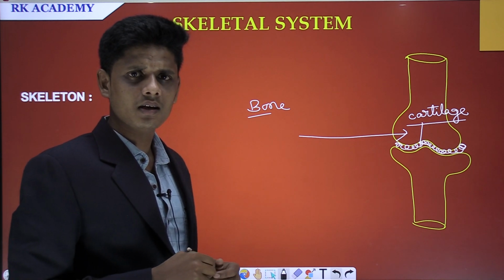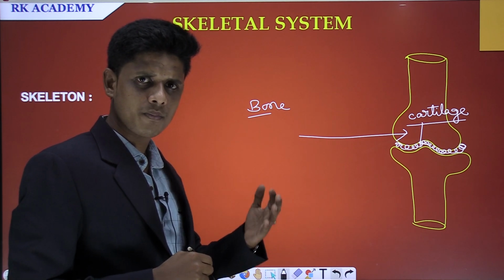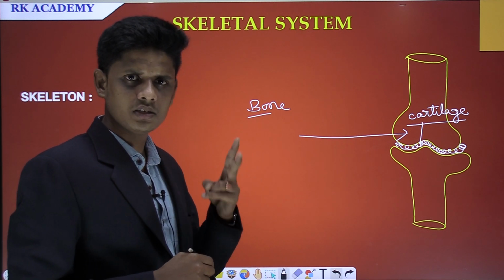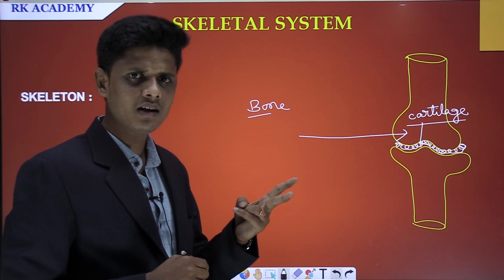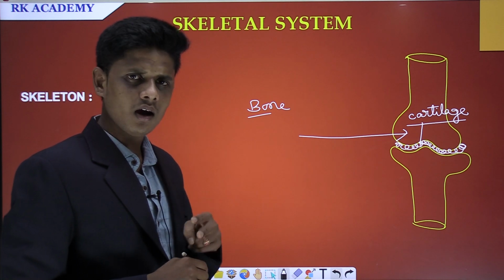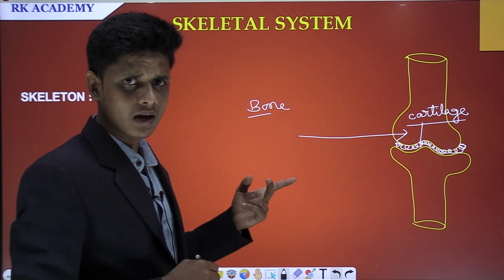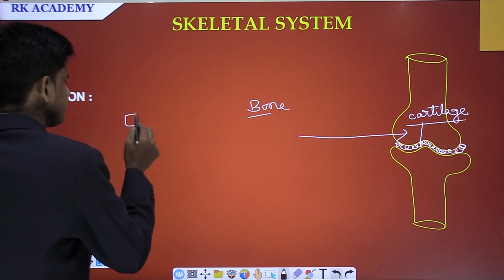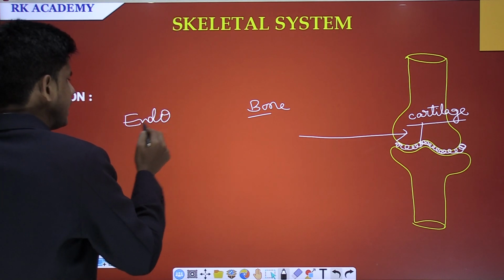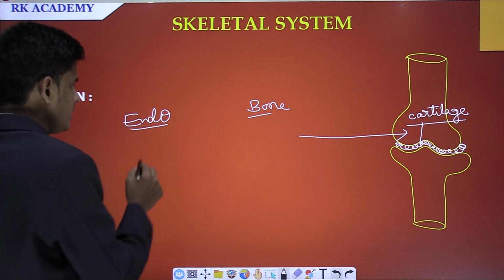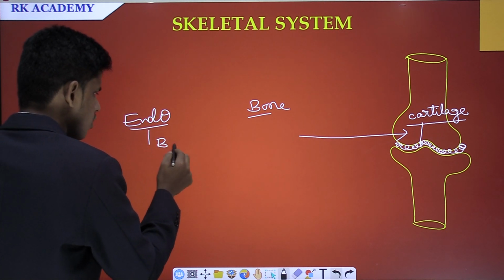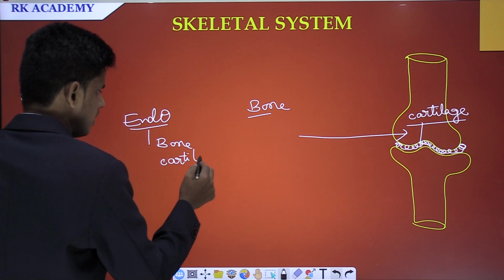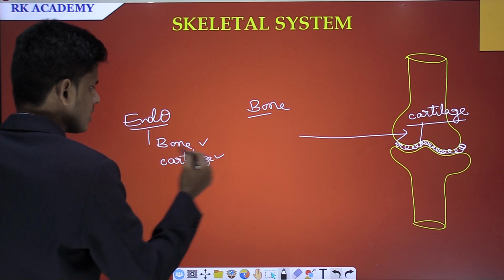Here, the skeleton is divided into two types, that is endoskeleton and exoskeleton. Here I am going to explain the endoskeleton. The endoskeleton is made up of bone and cartilage.